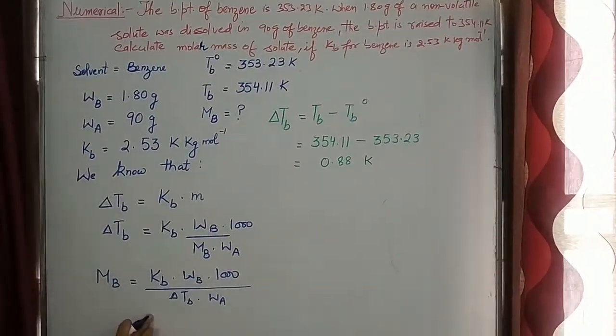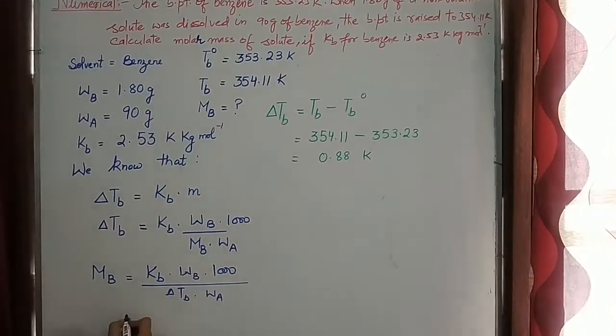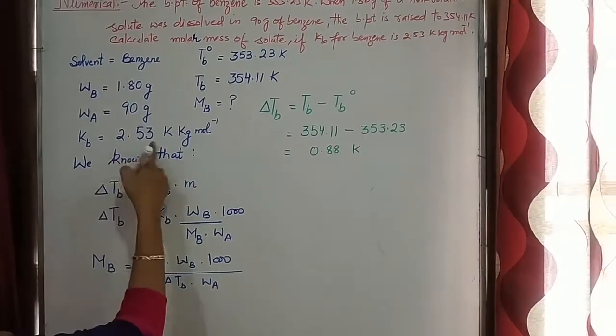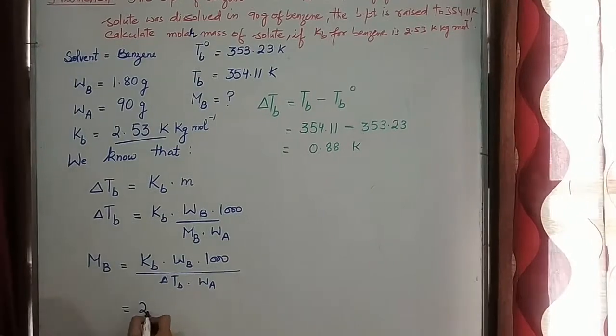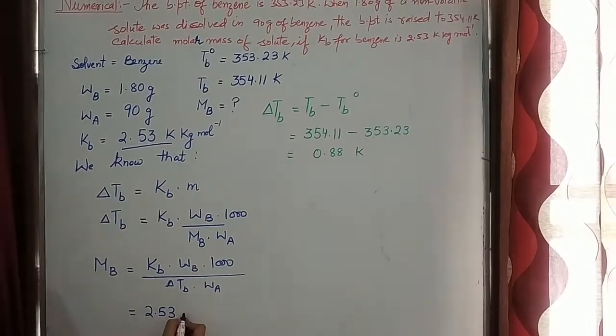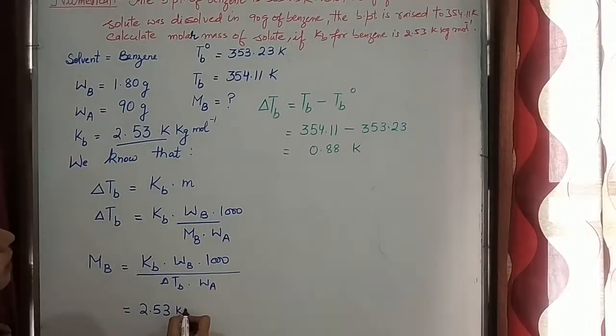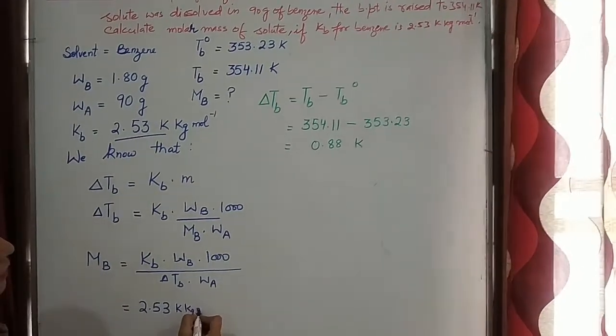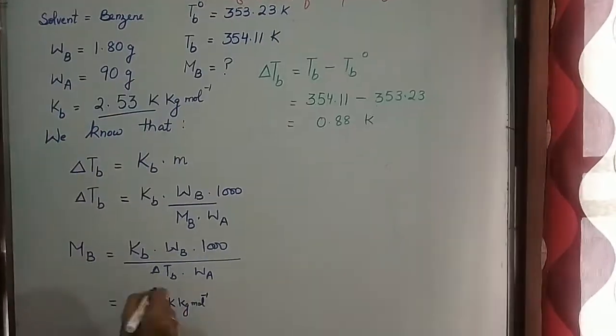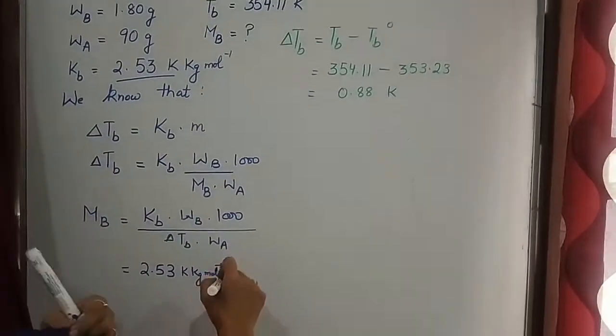Substitute all the values. KB is equal to 2.53 Kelvin kg per mole. You can also write down the units so that you will easily cancel all the units and find out the final unit.